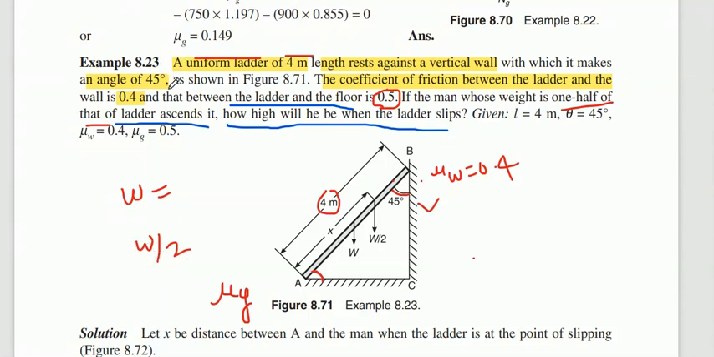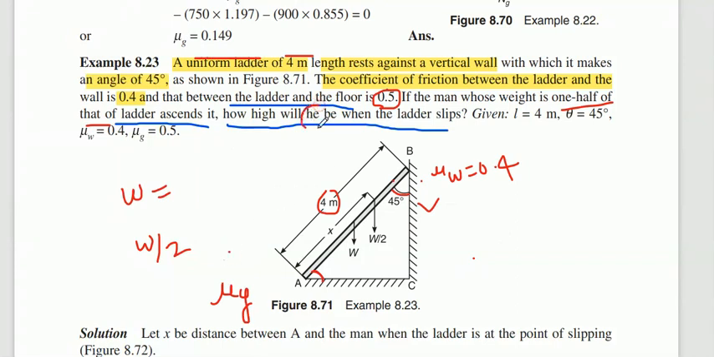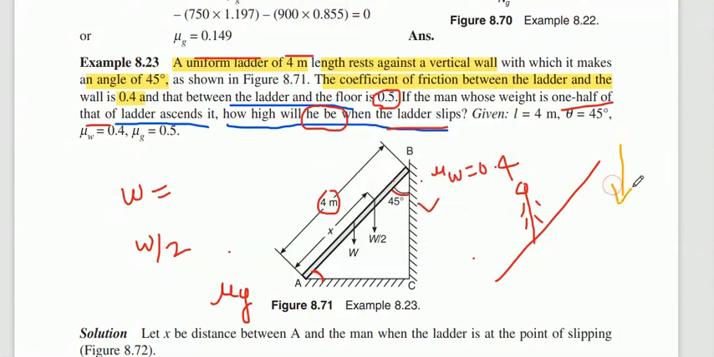So now the ladder is ascending. Whenever he is climbing, how high will he be when the ladder is slipping? So means ladder is there, person is climbing on the ladder. We know that there is a tendency of the slipping of the ladder. It may be moving downward at the wall and it may be moving away from the wall. So that is the tendency.